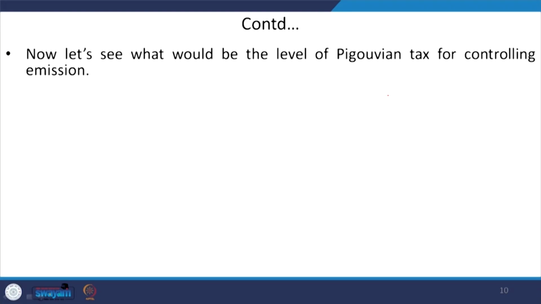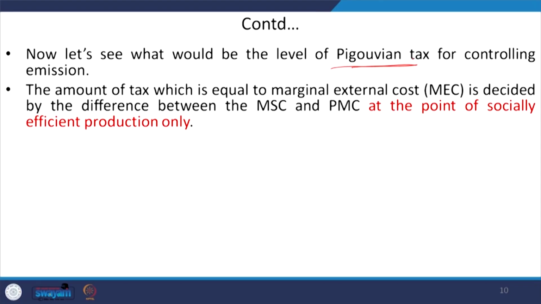So, now we will be considering what would be the level of this Pigovian tax for controlling the pollution itself, right. So, what is the amount of this Pigovian tax, or what would be the extent of Pigovian tax? So, we know that this Pigovian tax is equal to the marginal external cost, right.